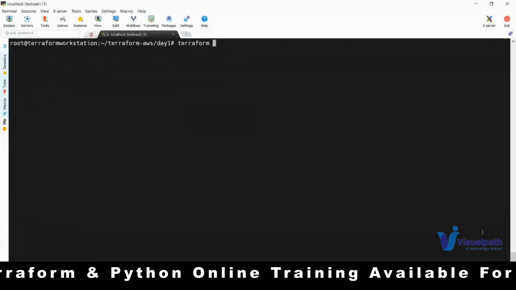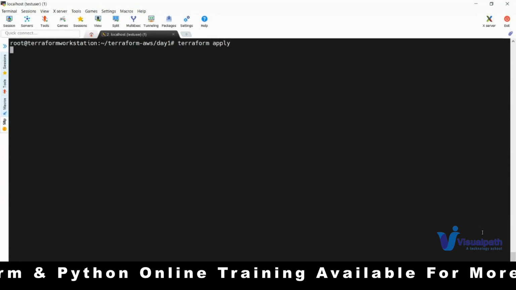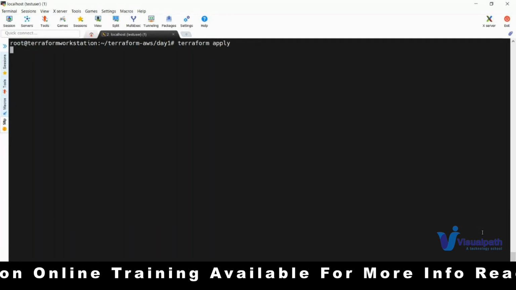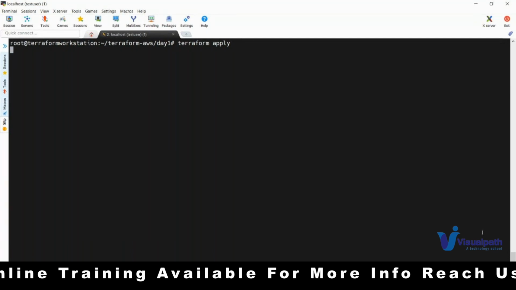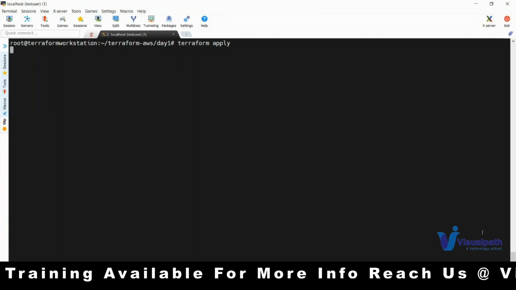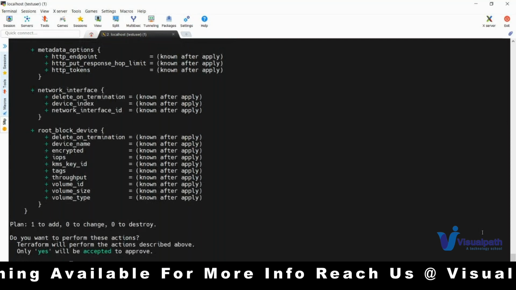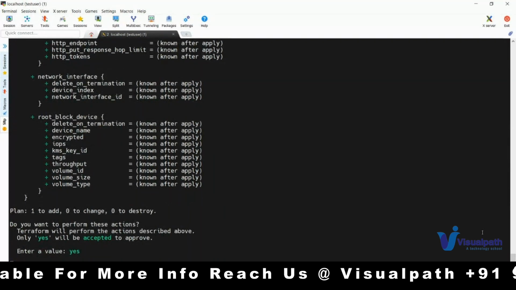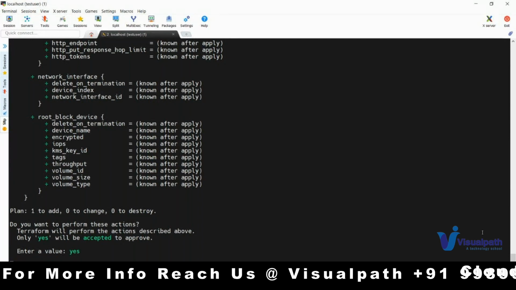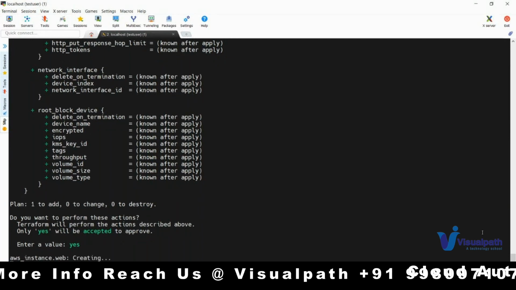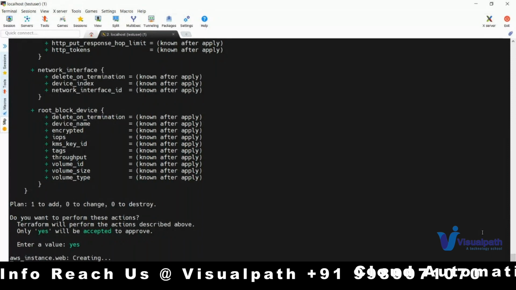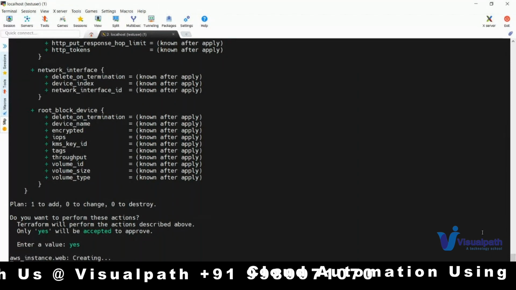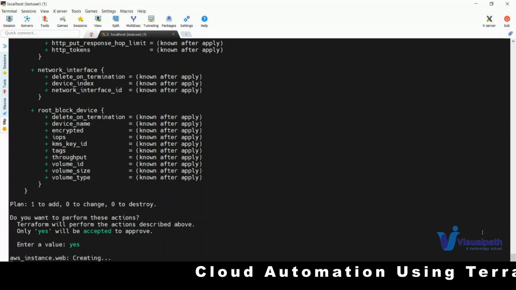So Terraform apply, and then it will run a plan once again, and then it will ask you whether you are okay with this. If you are okay, you need to give yes, or else you need to say cancel. Okay, I'm okay with this output, so I'll press yes. So it will go and it will create. So now your plugin will come into the picture, it will run some API calls, REST API calls like get, puts, and it will create the resource for you.